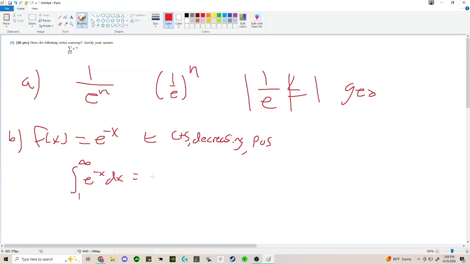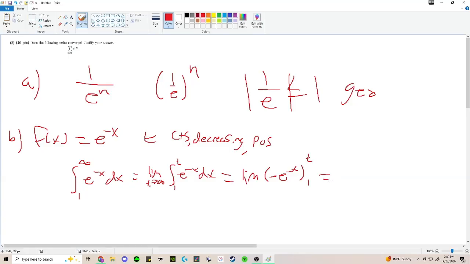We're going to take the antiderivative. We say the limit as t goes to infinity of the integral from 1 to t of e to the negative x dx. What is the antiderivative of this? It's negative e to the negative x, evaluated from 1 to t.